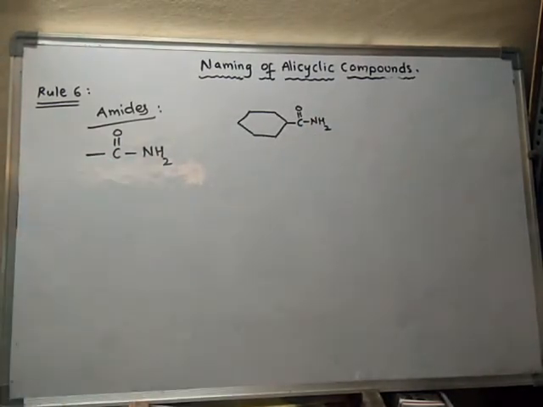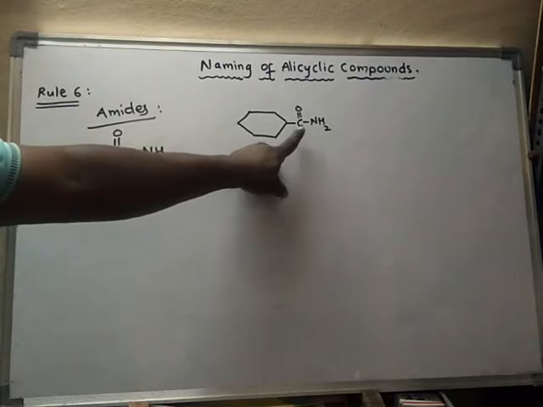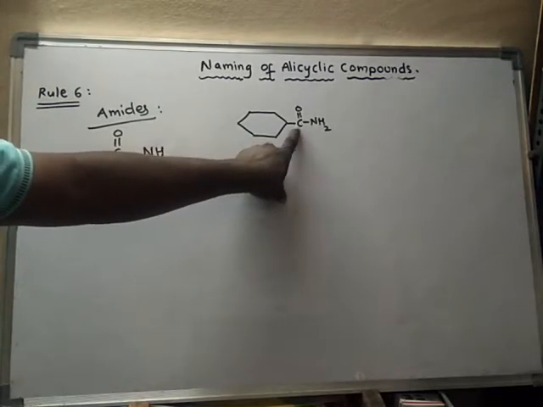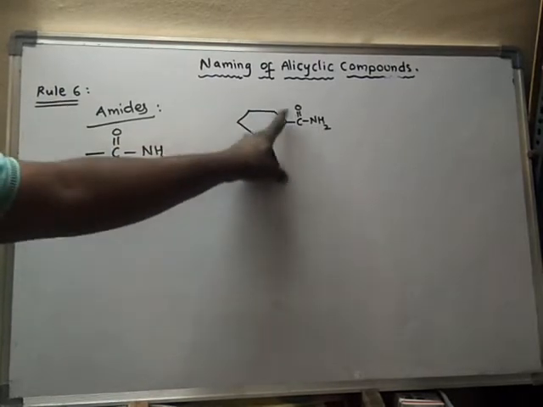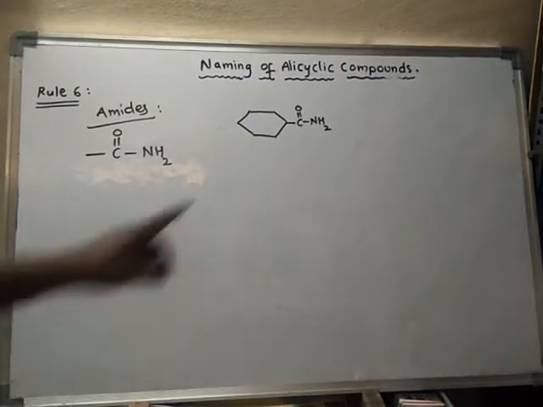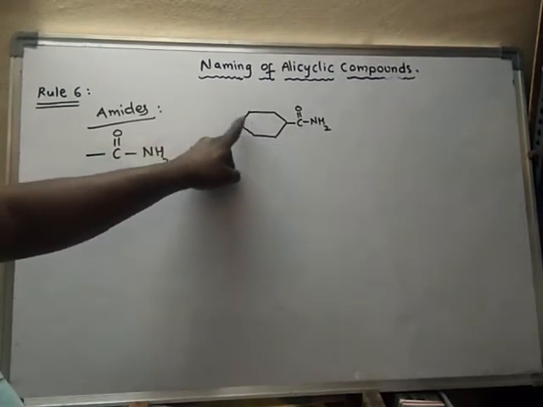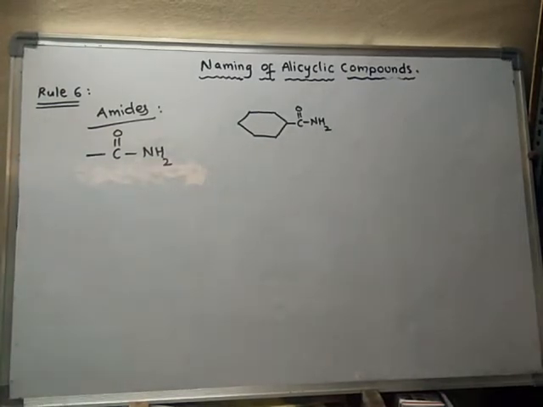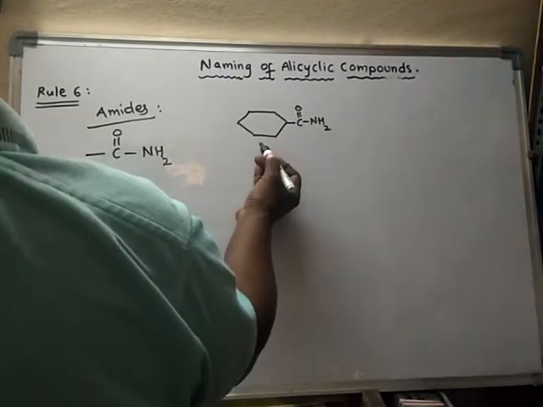This is not part of the ring. The carbon of this functional group is not part of the ring. Hence, this will form the parent chain, and this will be the substituent. The substituent will be cyclohexane. The cyclohexane remains as substituent, and this is called the parent chain. So it is only a one carbon parent chain.